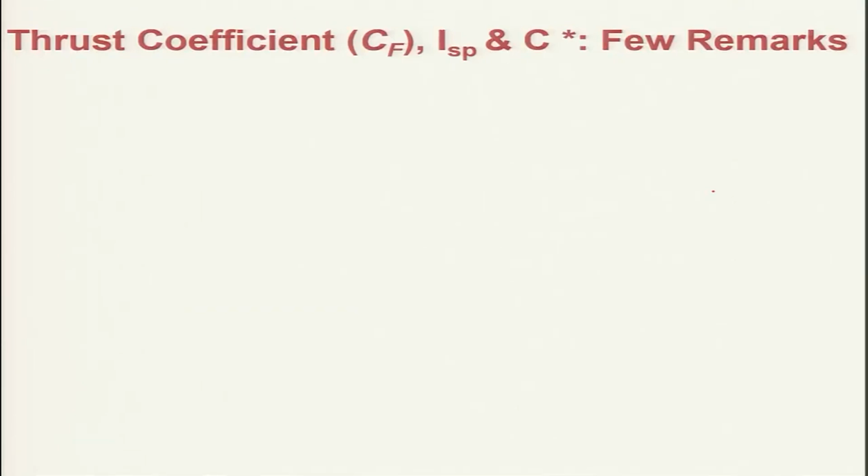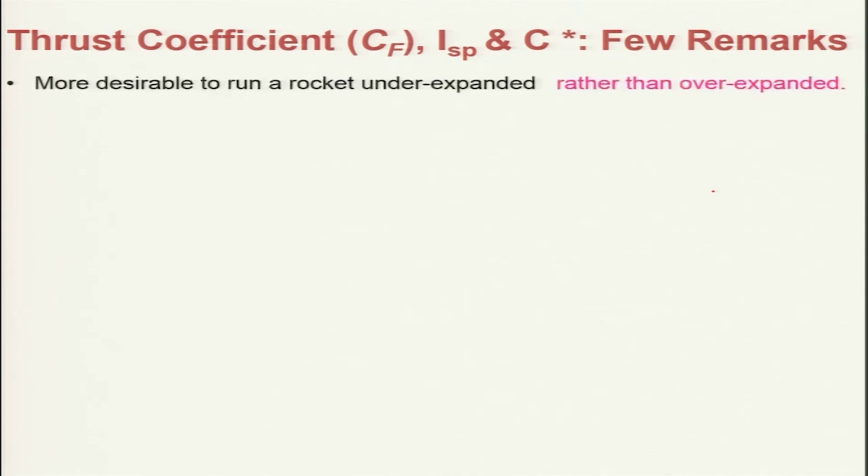So, let us now summarize the thrust coefficient and specific impulse, and make a few remarks. It is more desirable to run the rocket engine under expanded rather than over expanded, because, as we have seen already, when the nozzle is over expanded the flow is quite complex, shocks form, the losses will be exorbitant, and flow separation is also likely to occur, which must be avoided.